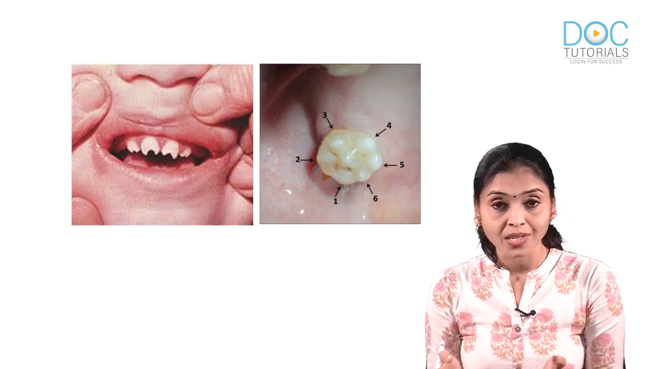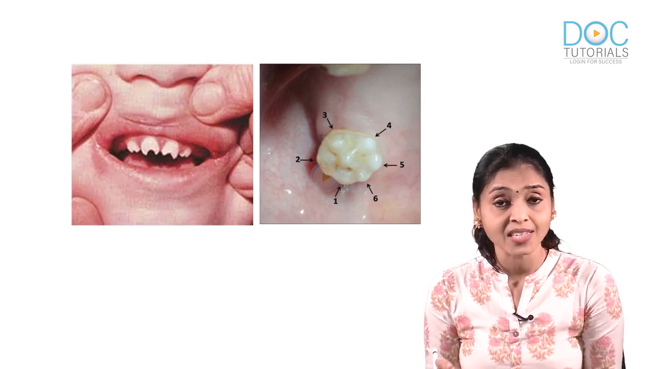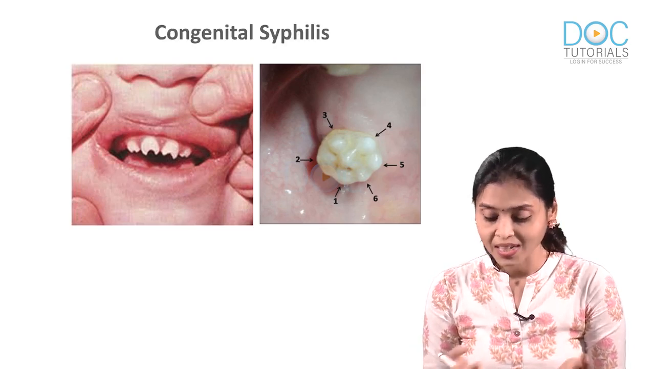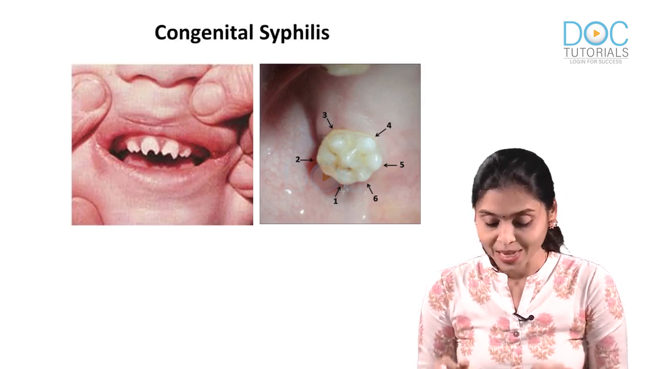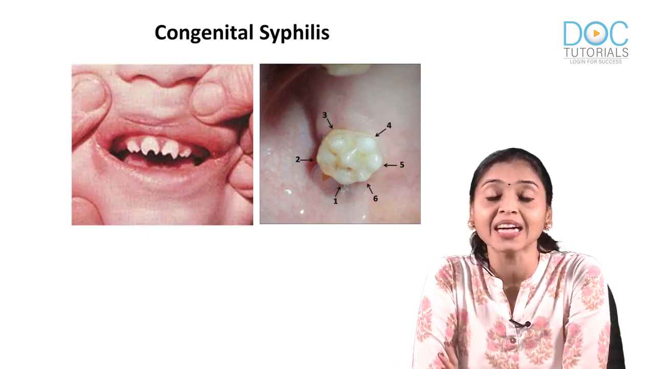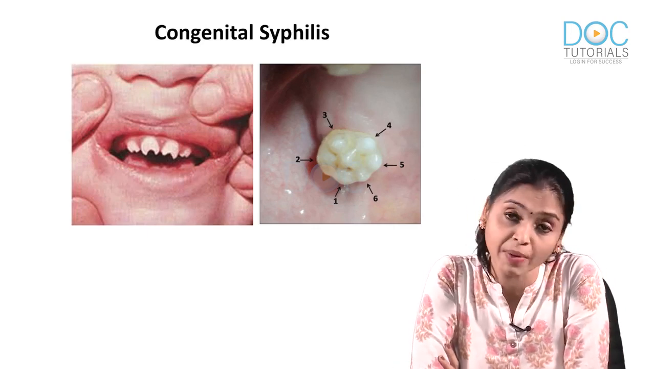So, this picture is nothing but Hutchinson's teeth. Okay. So, it's seen in congenital syphilis, guys. This is something that you see in Hutchinson's teeth, that you see in congenital syphilis. Again, you can expect it as an image based question.